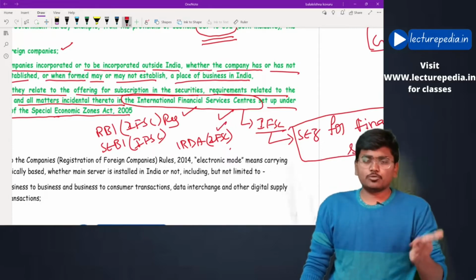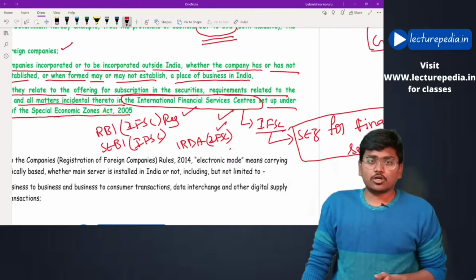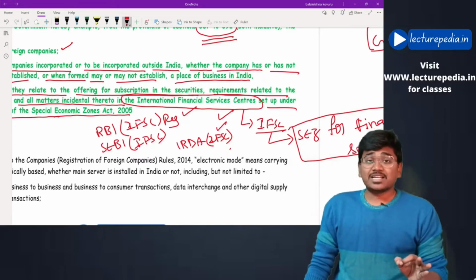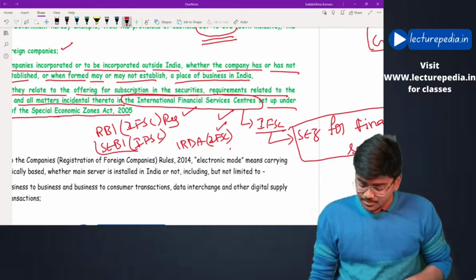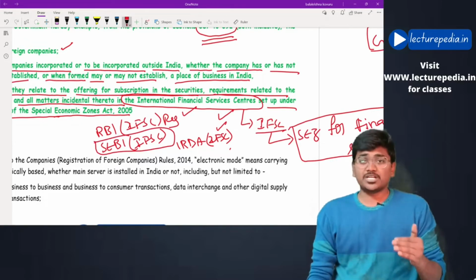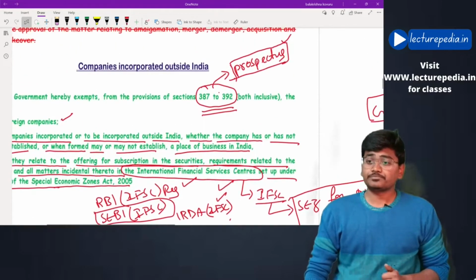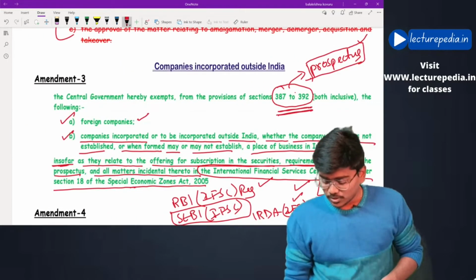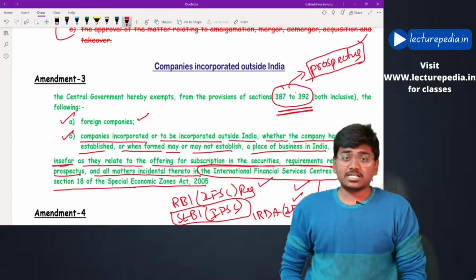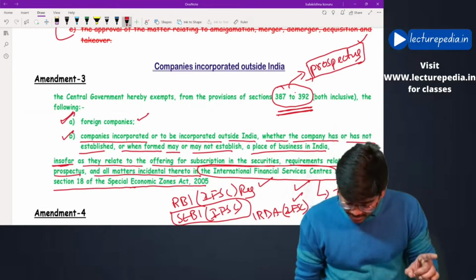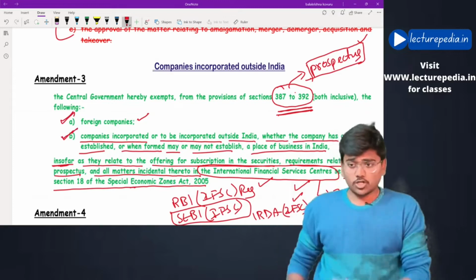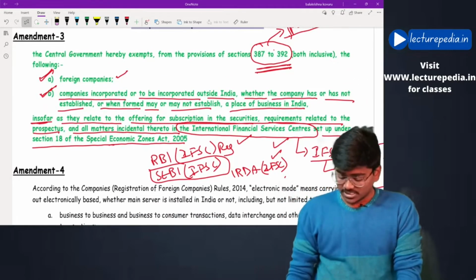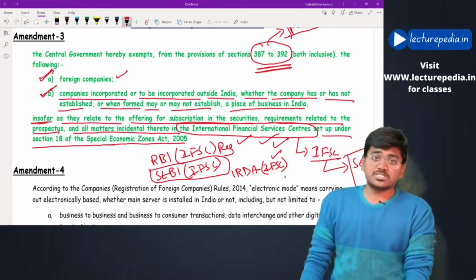Relating to prospectus and relating to advertisement, all those aspects, if those entities want to raise money, the regulations specified in SEBI IFSC Regulations will be applicable to them. Thereby exemption is granted from sections 387 to 392 under the Companies Act for those types of foreign companies and companies incorporated outside India which want to raise money by offering securities in IFSCs. Hope this is clear.